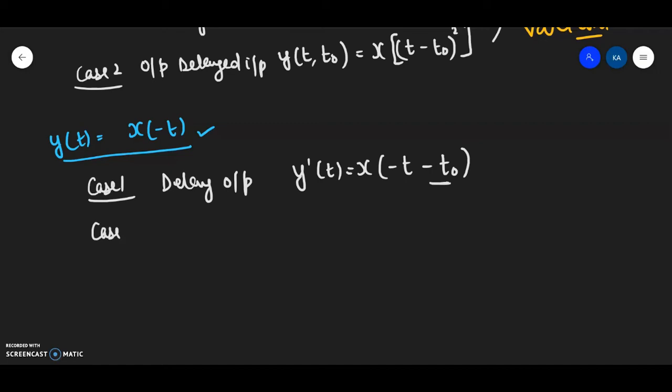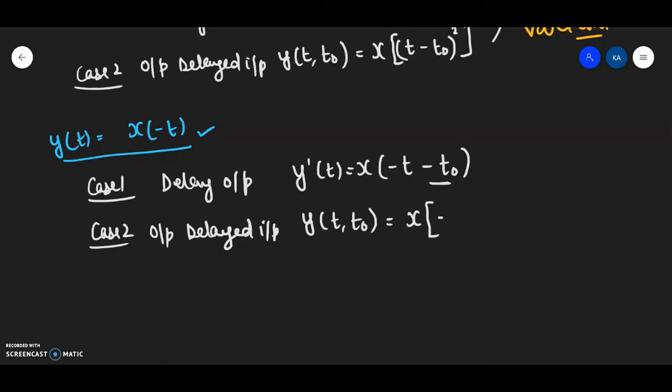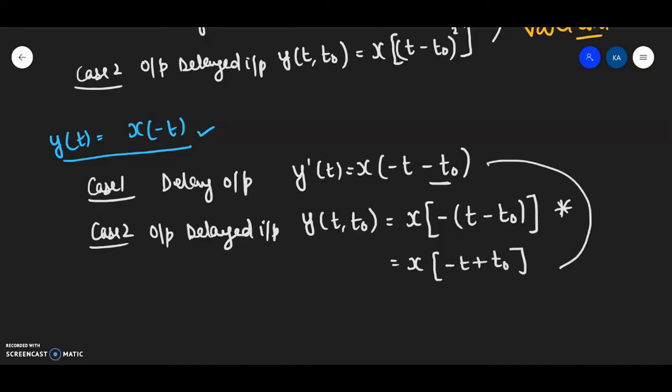In case 2, what I have to do is find the output with delayed input. This is y(t, t0). This will be x of minus, and I am replacing t by t minus t0. Fine. Look at this step very carefully. This will be x(-t + t0). Now again, if I compare these two equations, I can conclude that my system is time variant. Fine. My system is a time variant system.